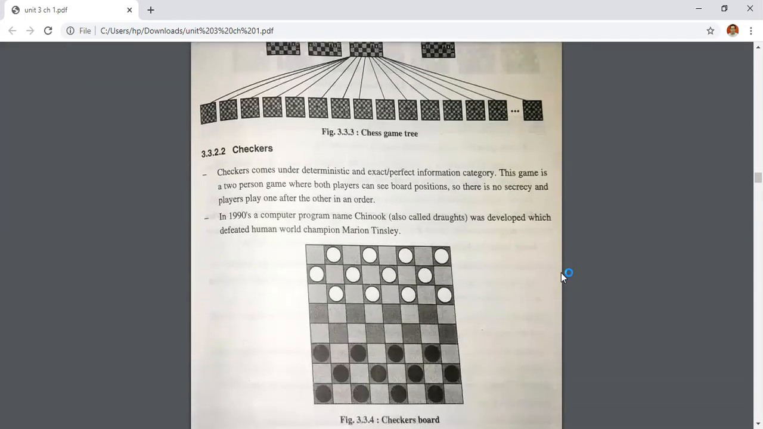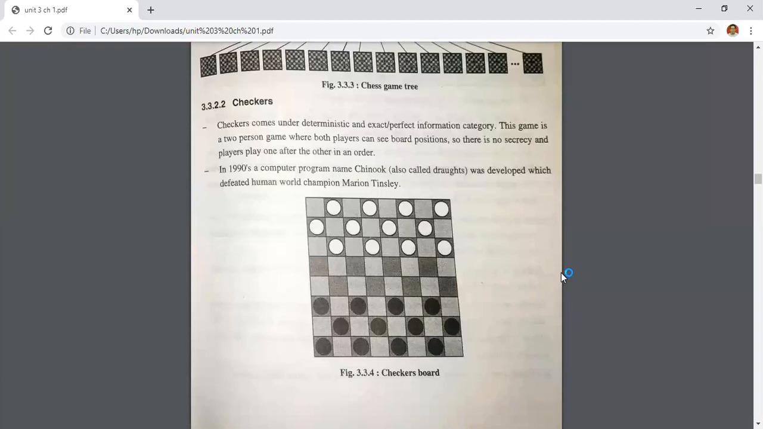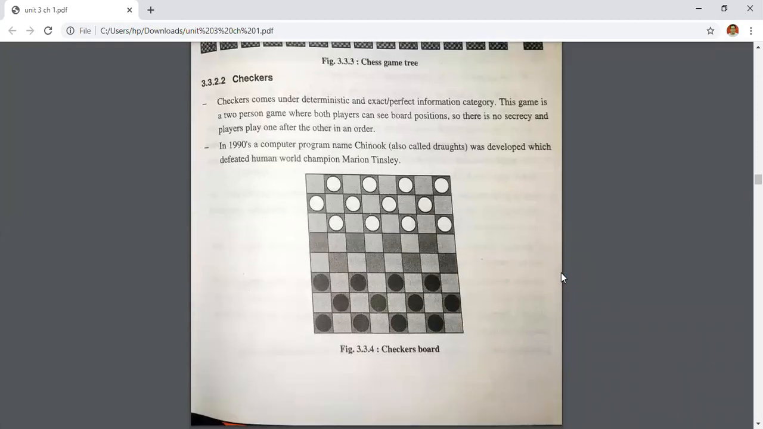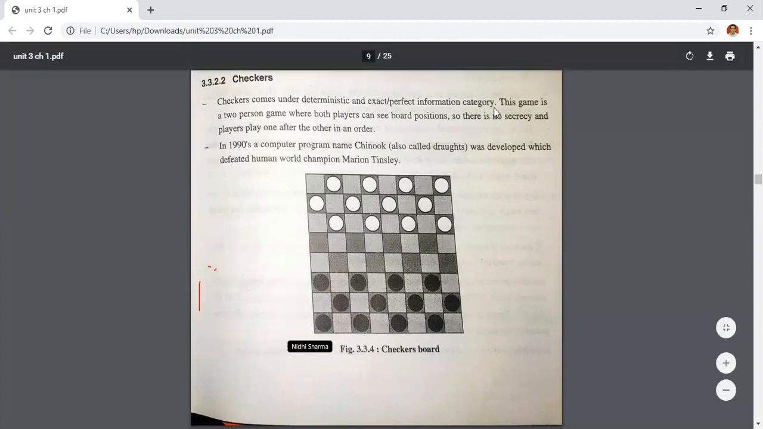And the checkers. This is also the same as chess, right? I never played this game. See, checkers comes under the deterministic, same, exact and perfect information category. This game is a two-person game where both players can see both positions.